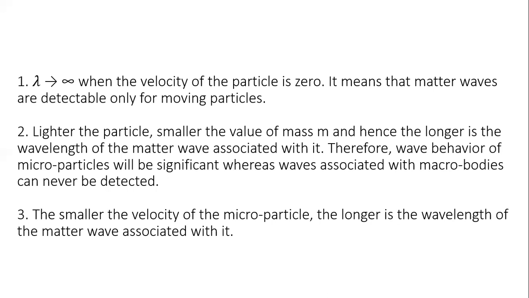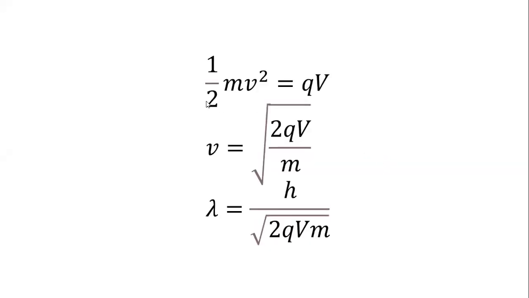And the third conclusion is, the smaller the velocity of a microparticle, the longer is the wavelength associated with it. This can be drawn from the equation lambda equals h by p. p is momentum, right? So momentum is proportional to velocity. And we have this equation: half mv square equals q into v, where q is charge and v is potential. So we can find out the velocity, and then we can substitute in the equation lambda equals h by p. So we get this conclusion.